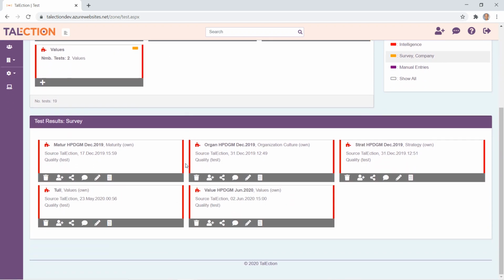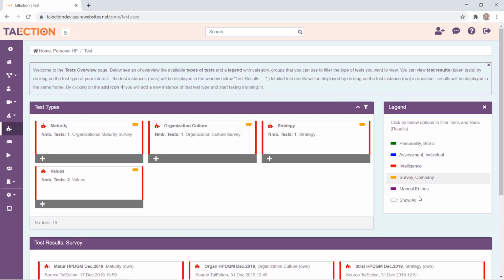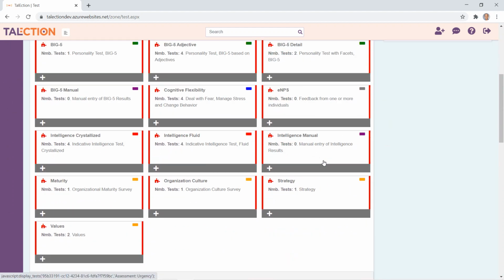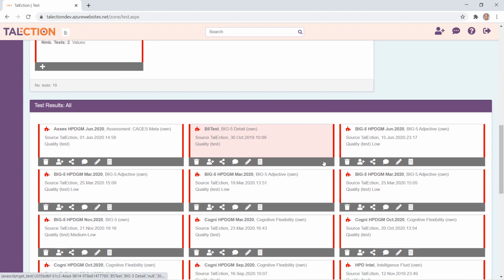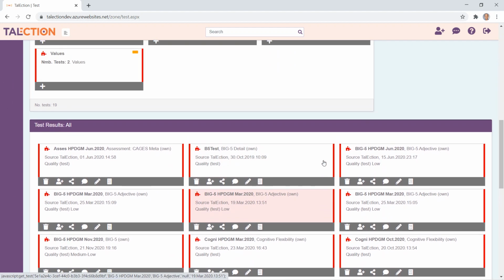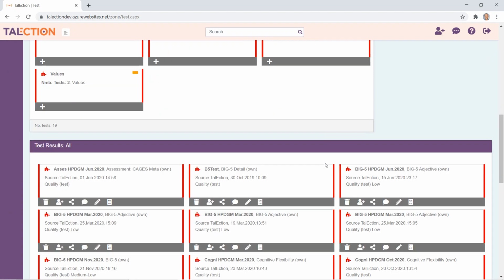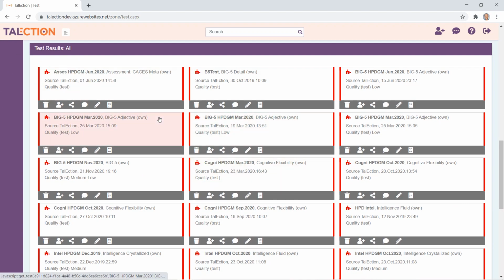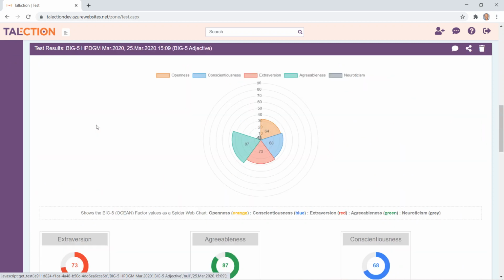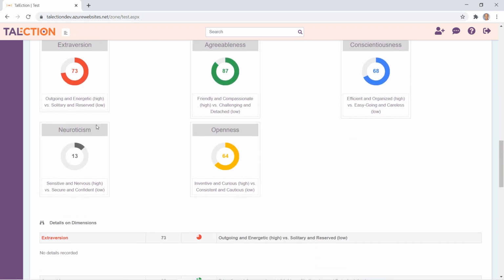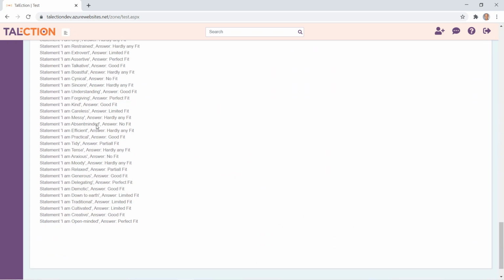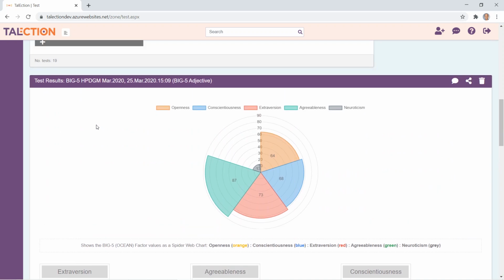And below that you have the results. So if you click show all, you see all the tests, and below you see all the tests that you have actually done on these different test types. And here you can just click on, let's see, Big 5 here, for example. And then based on the results of that, you see how you scored on this particular test.